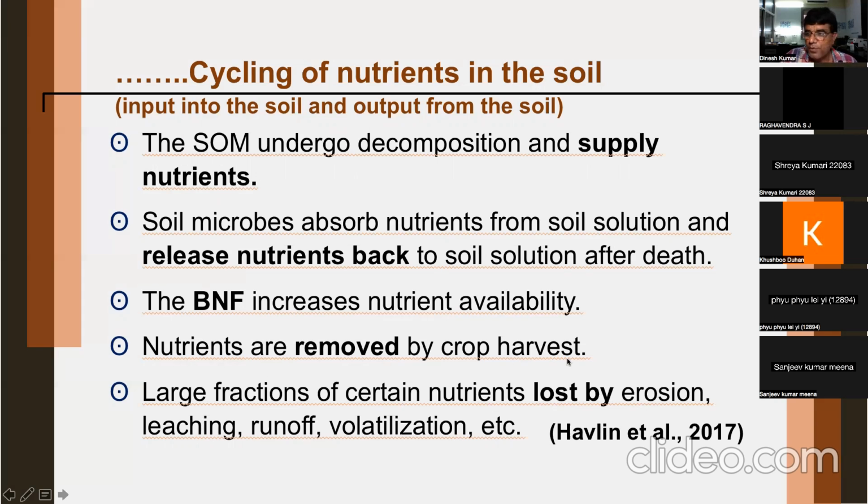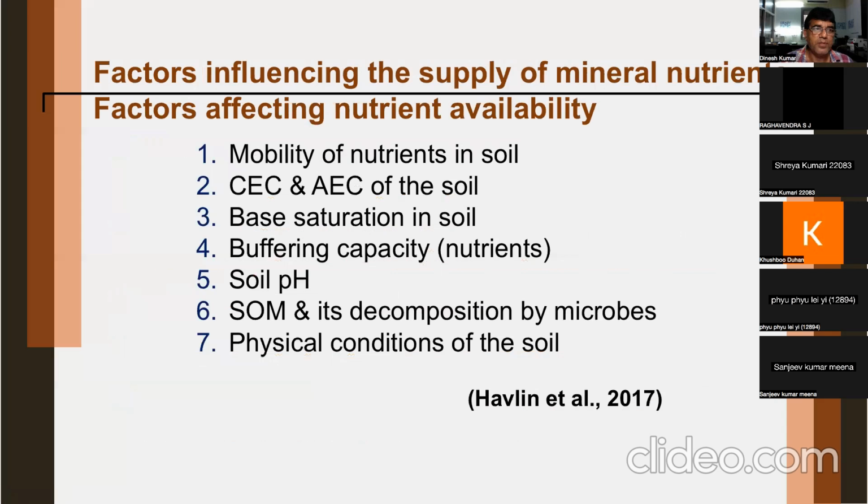Nutrients are removed by crop harvest. You have crop uptake, you can say. Large fractions of certain nutrients are lost by erosion, leaching, runoff, water utilization. So this is how we can lose nutrients from the soil solution by different mechanisms.